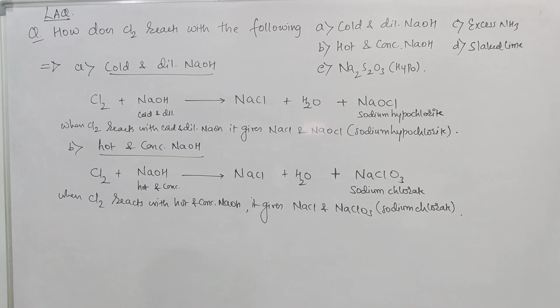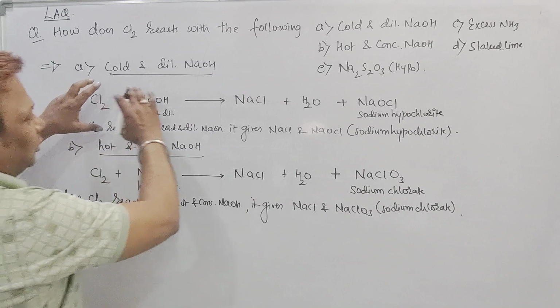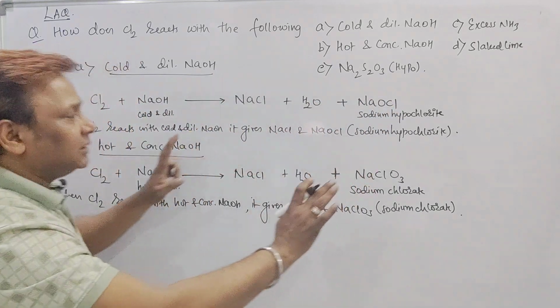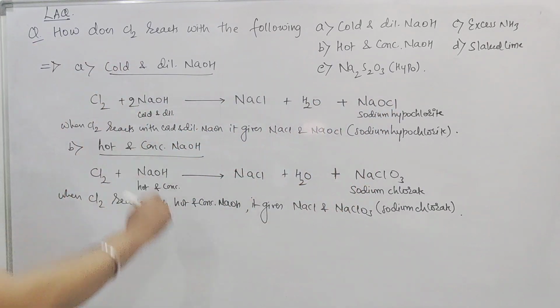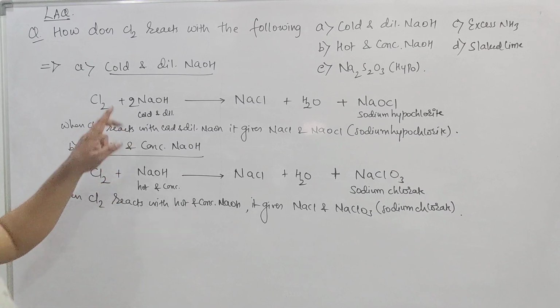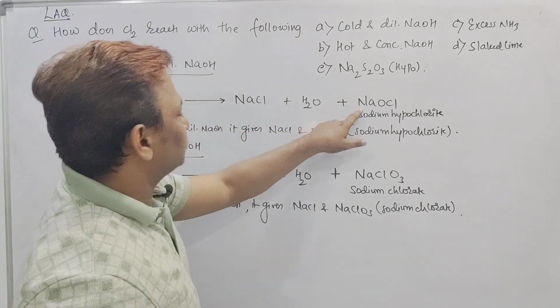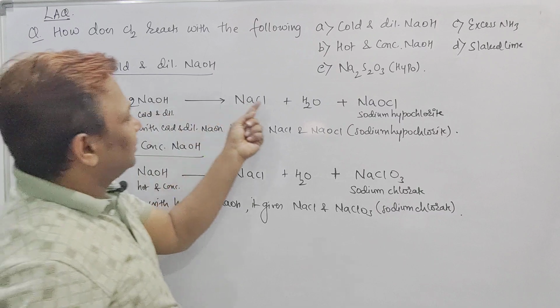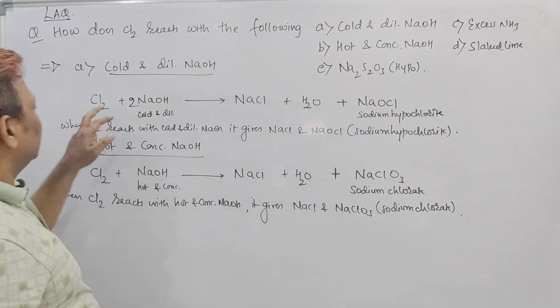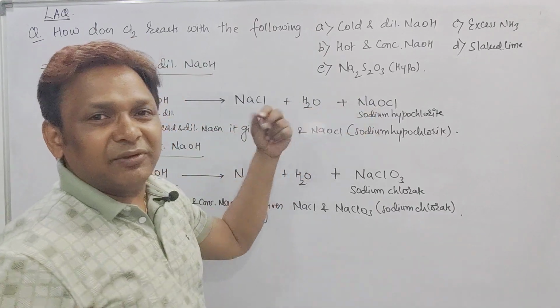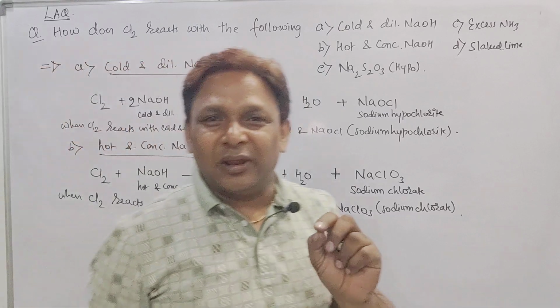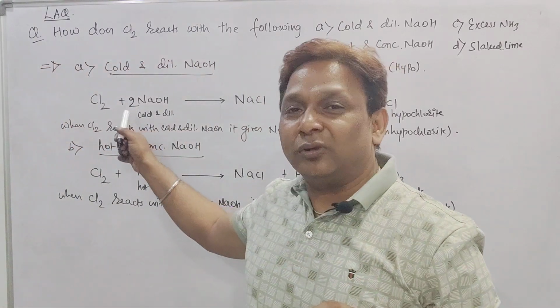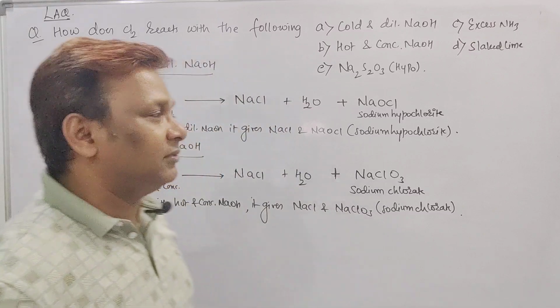Very simple method. I will tell you how to balance it. In cold and dilute NaOH, don't do anything. Just put 2 moles of NaOH. You can see everywhere it is balanced: 2 sodium, 2 sodium, 2 oxygen, 1 plus 1, 2 oxygen, 2 chlorine, 2 chlorine. Everything is balanced. So for cold and dilute NaOH, just put 2 moles of NaOH, enough to balance everything.